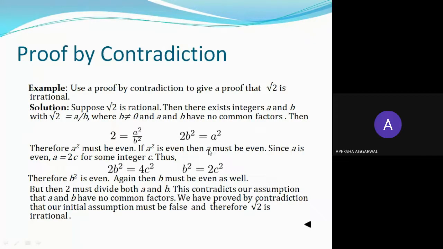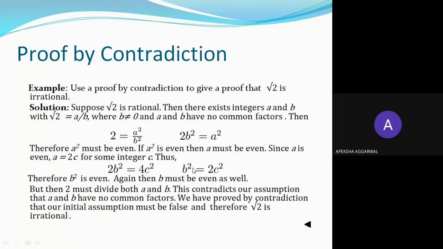Now, because a is even, you can represent it in the form of 2c, some constant, right? So you can also represent it as 2b square is equal to 4c square, right? Now if you cancel out 2 from both sides, b square is equal to 2c square, you will get. This means b is also even.